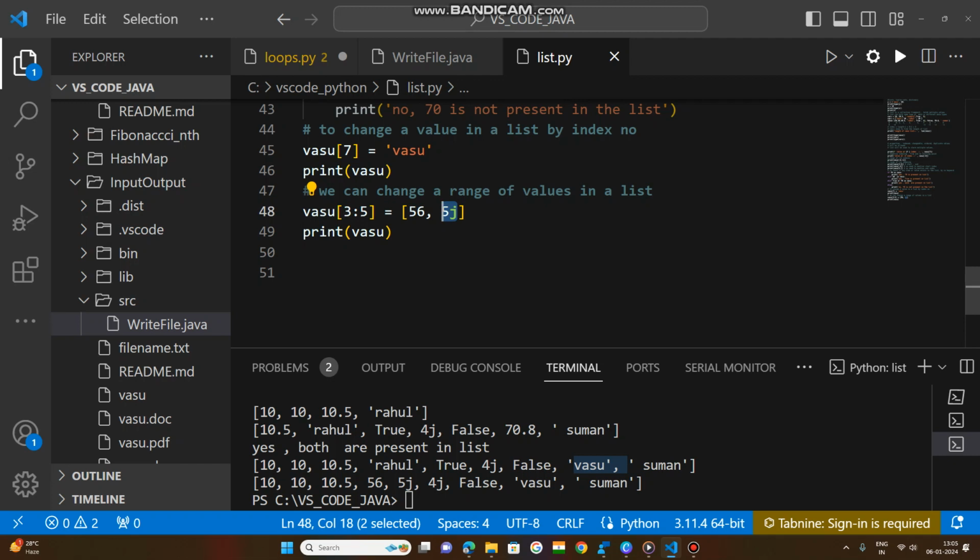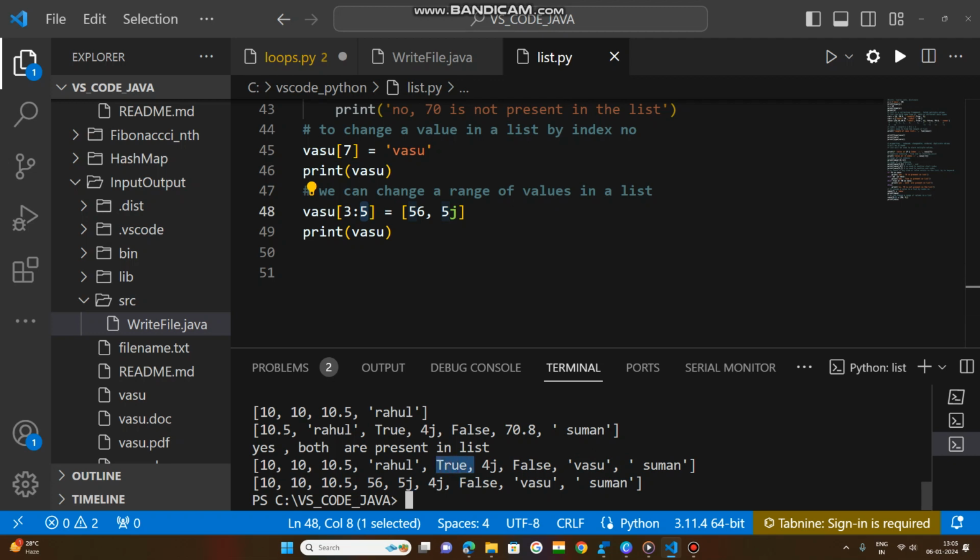Don't misunderstand that 5j will be placed in place of the fifth index. Up to 3 to 4 indexes, 56 and 5j will be replaced. See, 56 is the third index and the fourth index is 5j.